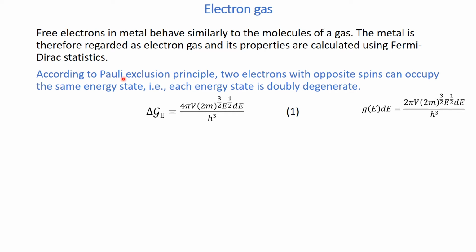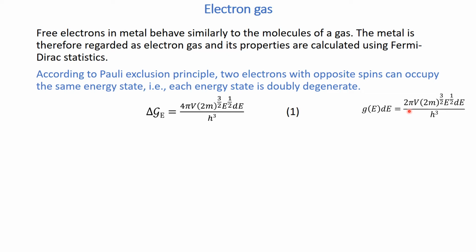Now, according to the Pauli exclusion principle, two electrons with opposite spin can occupy the same energy state. That is, the energy state is doubly degenerate. So, we can write the degeneracy of the energy state by equation number 1. And this equation number 1 is derived from this equation which we had already derived while discussing the Maxwell-Boltzmann velocity distribution.